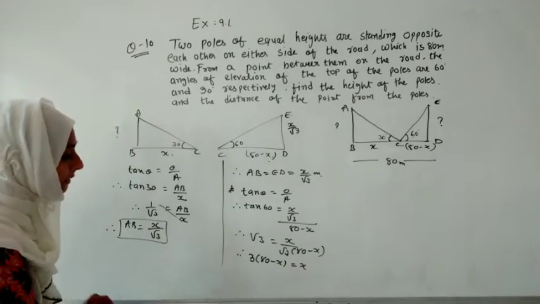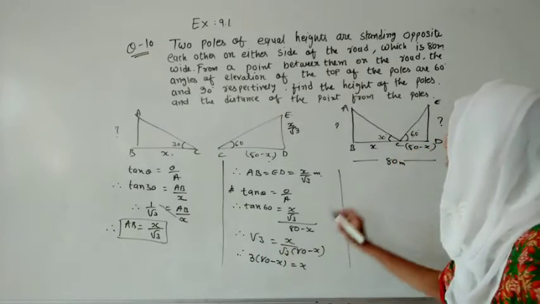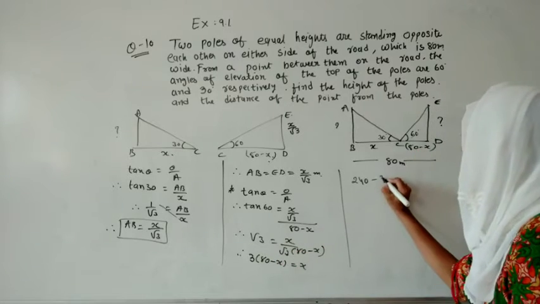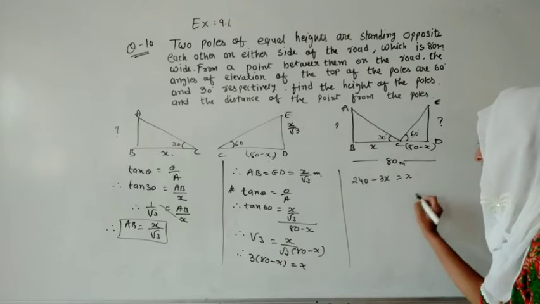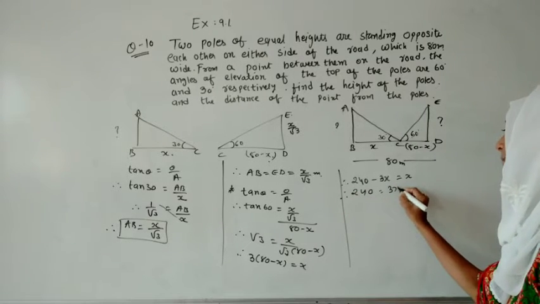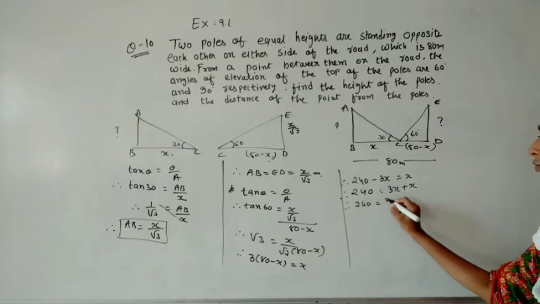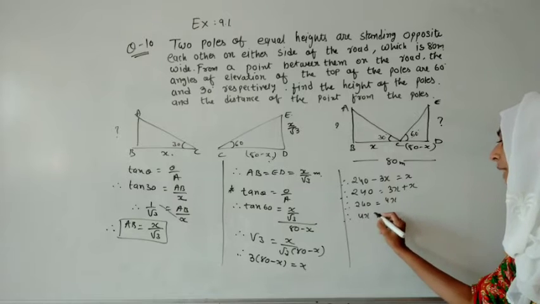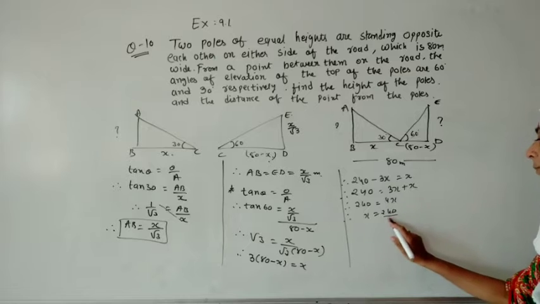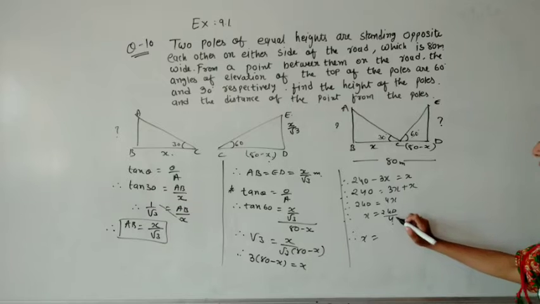So I have solved it like this. Now what we will do, we will multiply the 3 inside. So 8 threes are 24 and that's 0, so it will become 240. This will become minus 3x and 1x is over here. Let us take that 3x over there, so it will become 3x plus x, which is 4x. So 4x is equal to 240, or you can write x is equal to 240 divided by 4. Let us reduce it more. So what will it become? Let us reduce it.